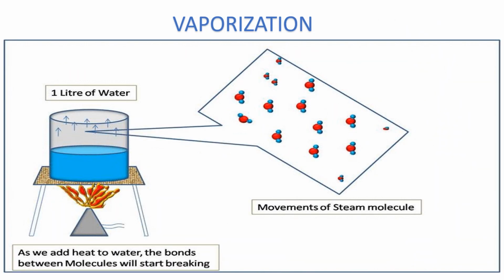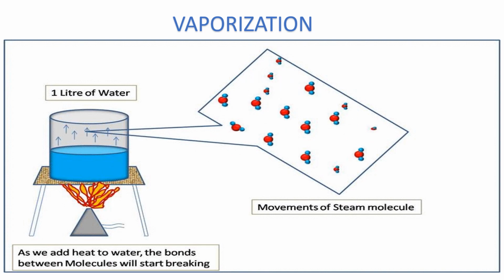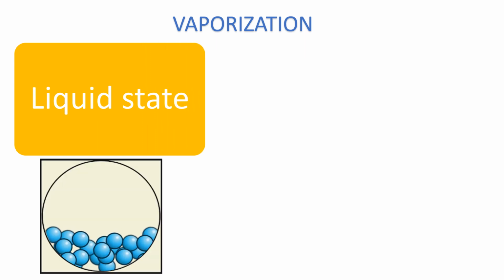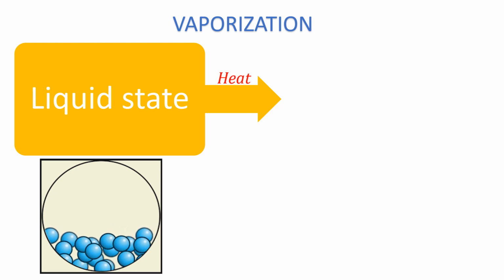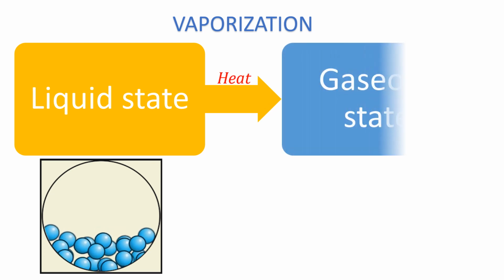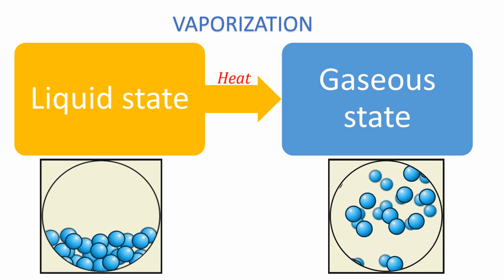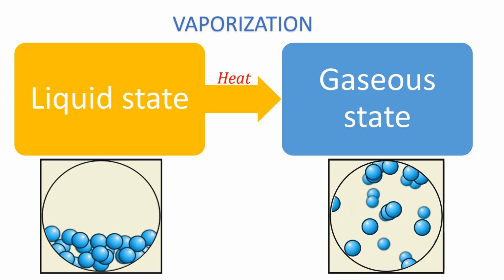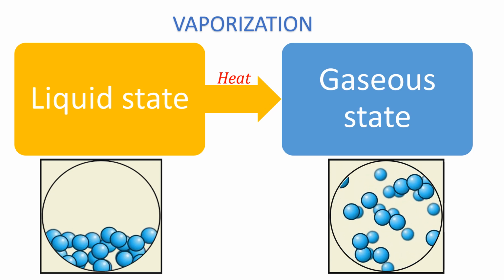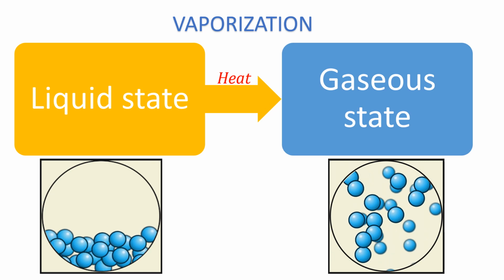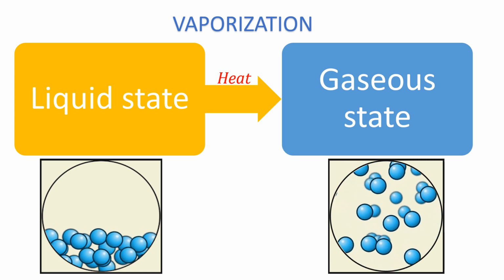As shown in the picture, the water, which is a liquid, vaporizes with increase in temperature to form gas. The particles in the water, when it is liquid, are loosely packed and the force of attraction between the particles is higher than that of its gaseous state. On heating, the particles of the liquid overcome the force of attraction between them to move even faster and more freely. At a specific temperature, the particles of the liquid vaporize to become gas.